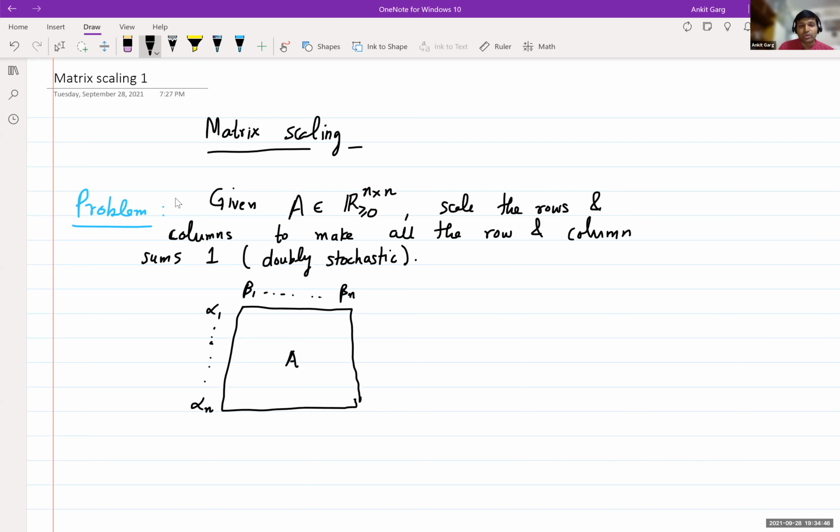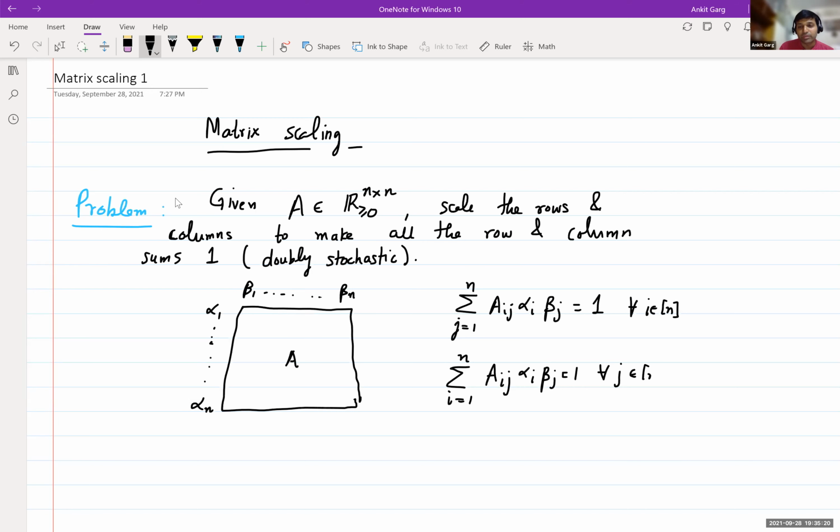You get a new matrix, and the conditions are that all the row sums are 1, so that the sum over j going from 1 to n of a_ij alpha_i beta_j is 1 for all i in n, and also all the column sums are 1, that the sum over i going from 1 to n of a_ij alpha_i beta_j is 1 for all j. So this is the problem.